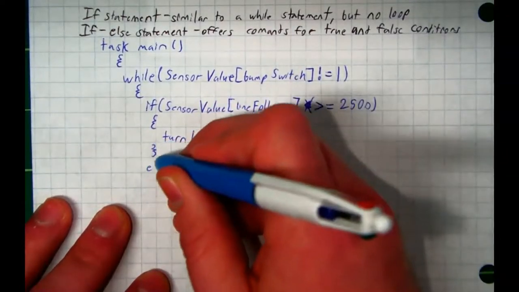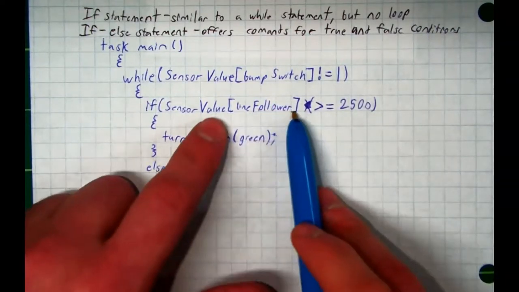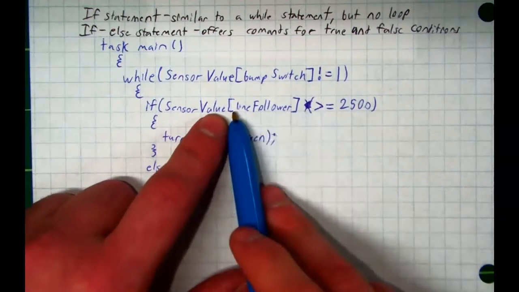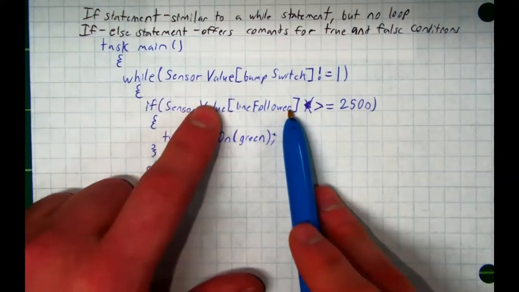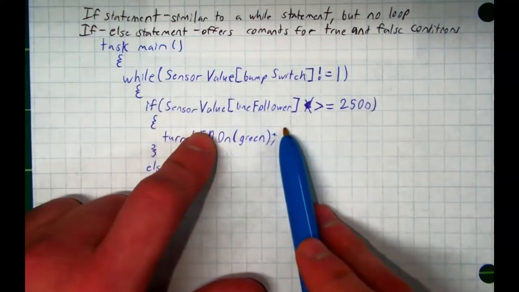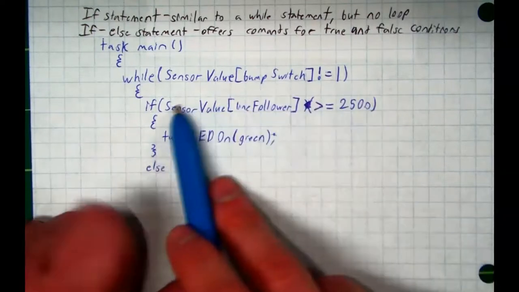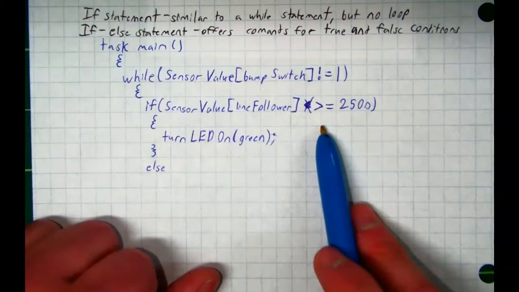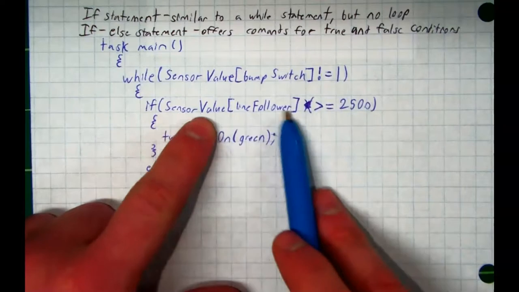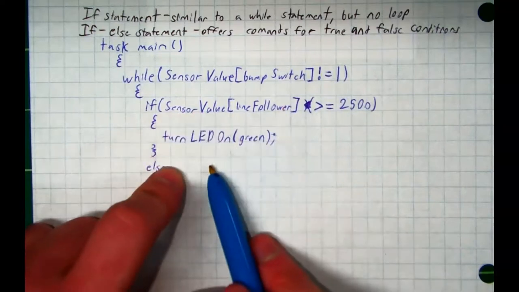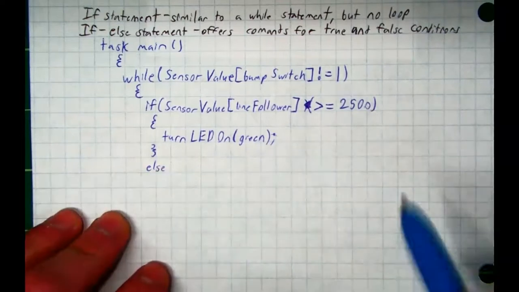And I'm going to write an else statement. Now, here's the thing about else. Think Boolean logic. This is either true or false. If this is true, do this. Else, do something else. Do I need to write out the other statement? No, but some of you guys are when I'm watching you write your code. But there's no reason to. If this isn't true, then this is true. That's what we call Boolean logic.